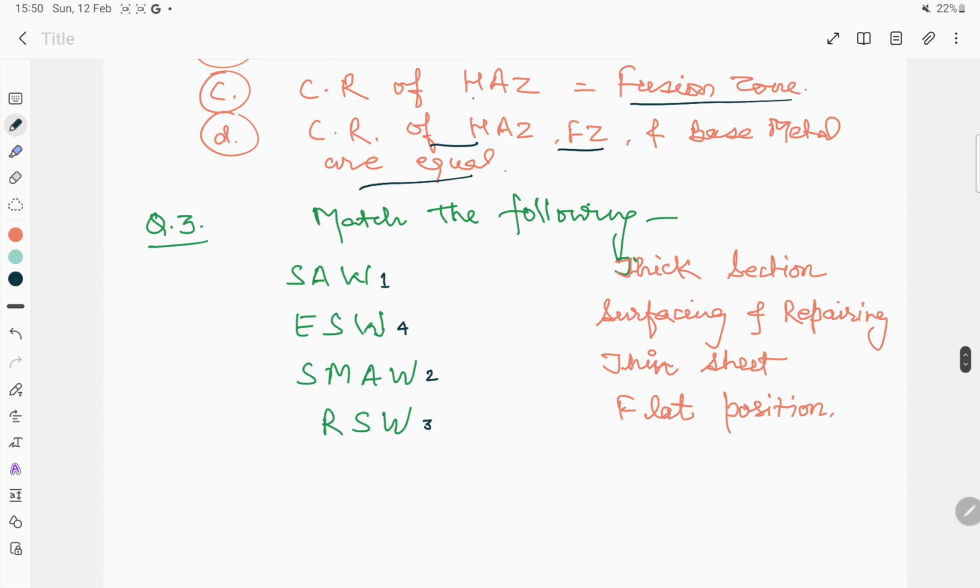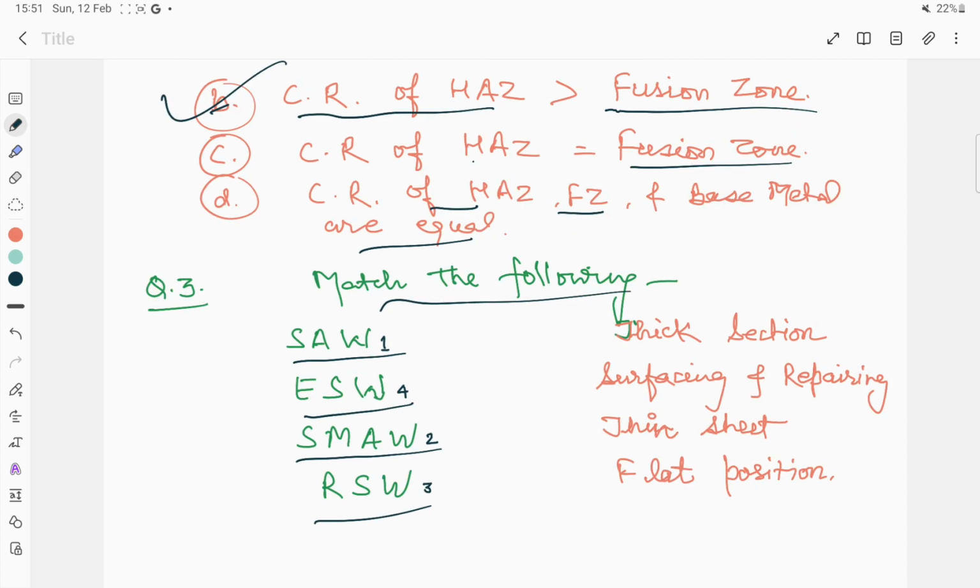The third question is to match the following: SAW, FSW, ESW, SMAW, RSW. Submerged arc welding is for thick section. Electroslag welding is for flat position, and shielded metal arc welding is for surfacing and repairing, and resistance spot welding is for thin sheet.